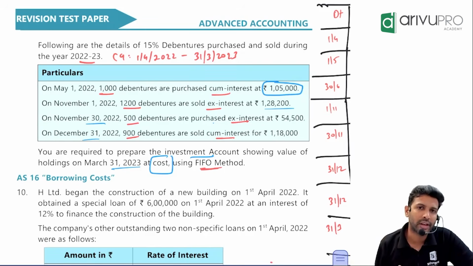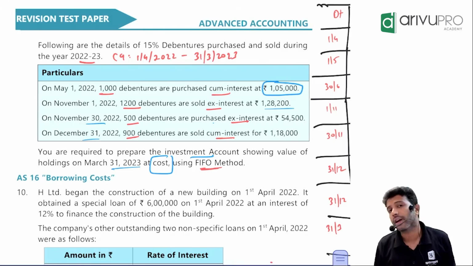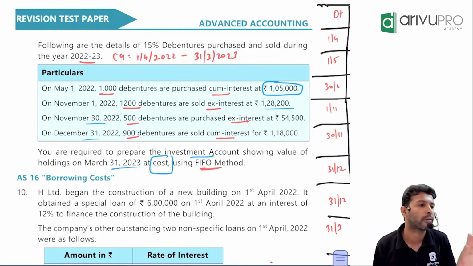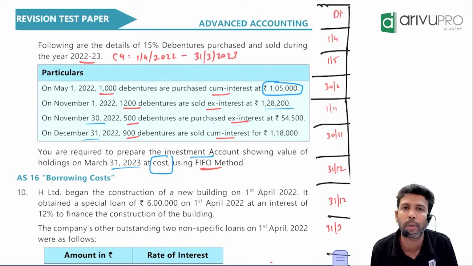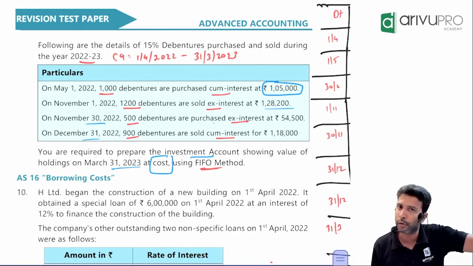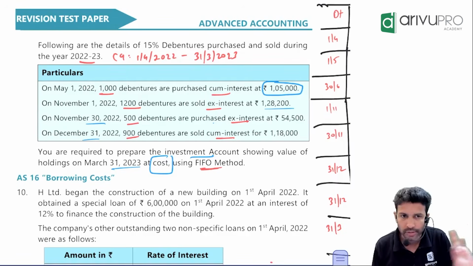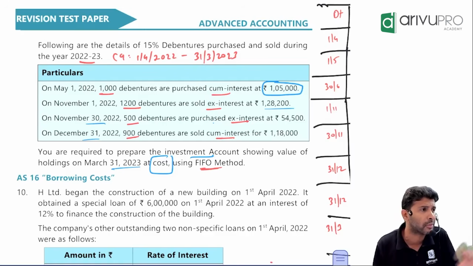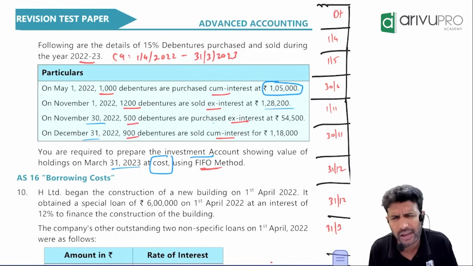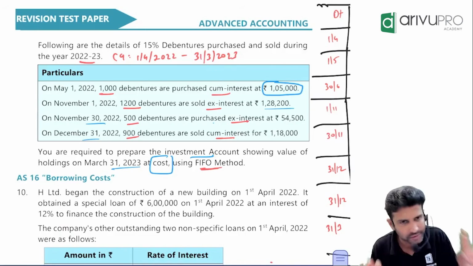Now people, whenever you sell an investment, you will make some profit or some loss. There are a couple of ways to find out profit or loss. Two methods: one is the FIFO method, first in, first out. Another one is the average cost method. You can also call it weighted average, it's fine. But we don't give any weightage in terms of time; we give the weightage in terms of number here. So you can call it simply weighted average or average cost, it is fine.